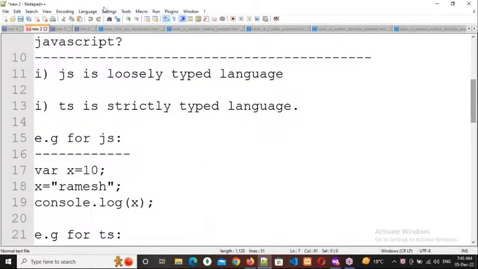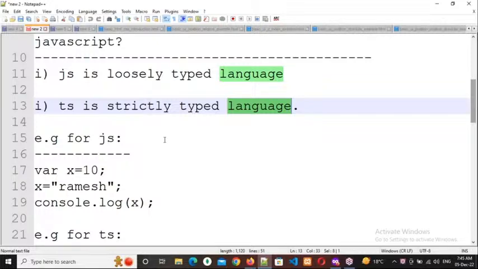Okay, right. So the first difference is JS is a loosely typed language and TS is a strictly typed language. Loosely typed means by dancing we can type, and strictly typed means by seriousness we need to type. No, here typed means data types.